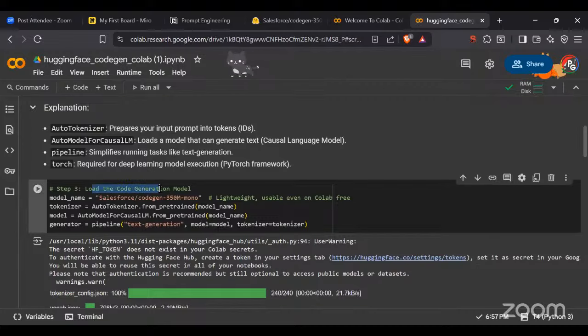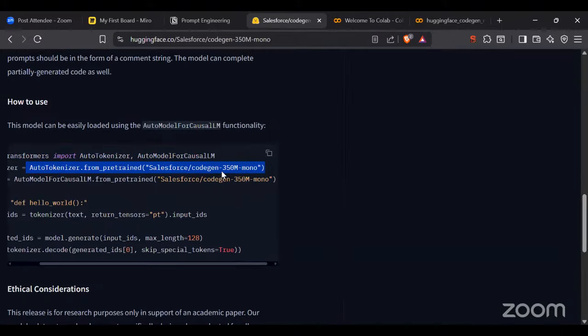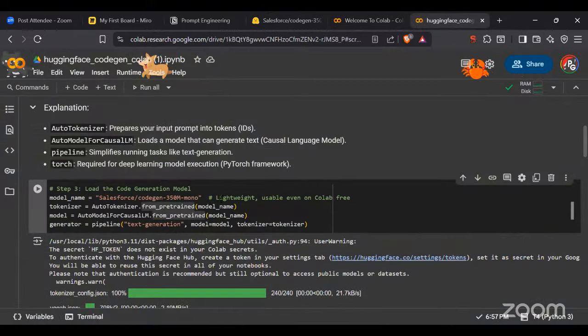I'm going to load the model. Remember, CodeGen Salesforce 350M. This was the model tokenizer, this was the model CodeGen 350 Mono, and that's the same model I'm using here. It's lightweight, usable over Colab for free without any API. There are some models that charge money. They ask for money to get the API, like OpenAI, if you go for the subscription and all those things, they will ask for money. But some models are available that are free for implementations and all those things, guys.